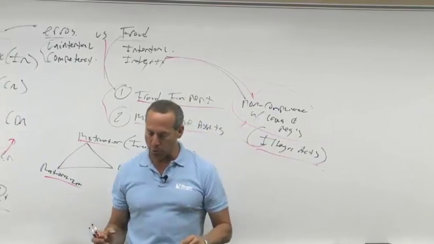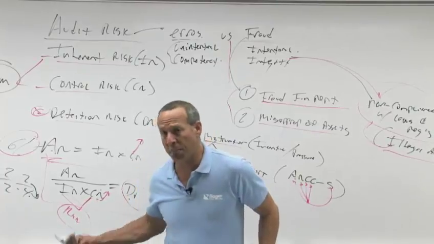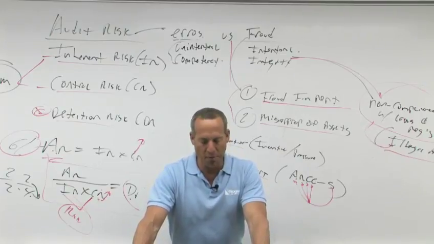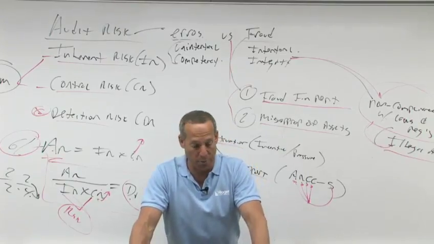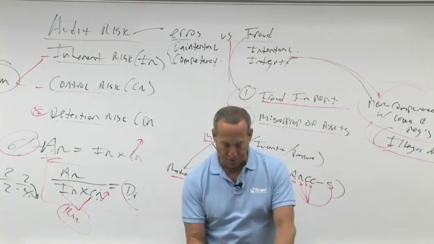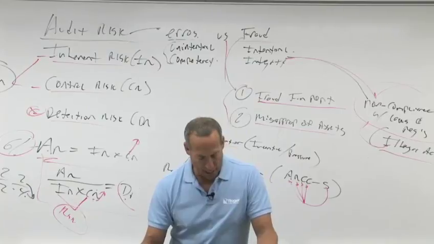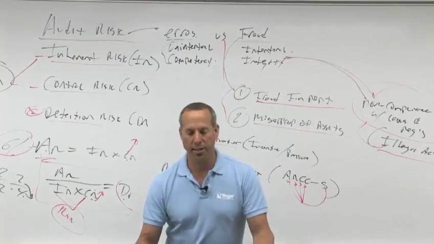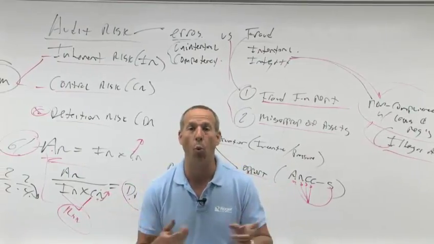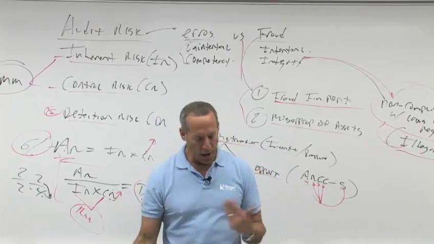As far as non-compliance with applicable laws and regulations, it says we need to distinguish between those that have a direct effect on the numbers and those that have an indirect effect. Illegal acts with a direct effect may include non-payment of payroll taxes or business licenses. That affects your numbers. Illegal acts with an indirect effect may be antitrust violations or price fixing or things dealing with OSHA, Occupational Safety and Health Administration. So maybe, for example, you don't have a sign in the bathroom that says lávese sus manos. What does that mean? Wash your hands. That's illegal. It's a violation of OSHA. But does it affect the numbers? Not really. So that might be an indirect effect.